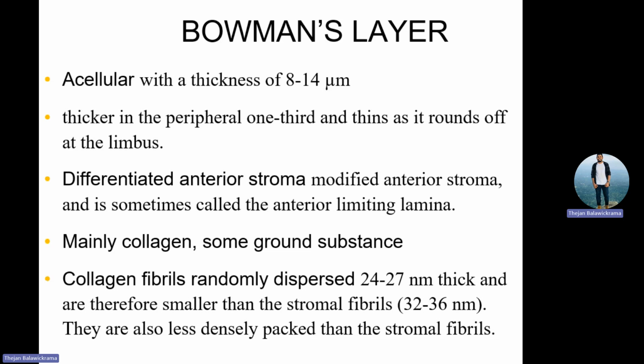Now we are going to the second layer, called Bowman's layer. Bowman's layer is an acellular layer, meaning there is no cell, no nucleus, mitochondria, reticulum, those things are not there. Because of that, it doesn't regenerate itself, and once it is damaged, it's very tough. Once it damages, it damages.